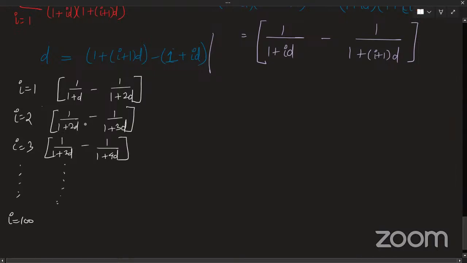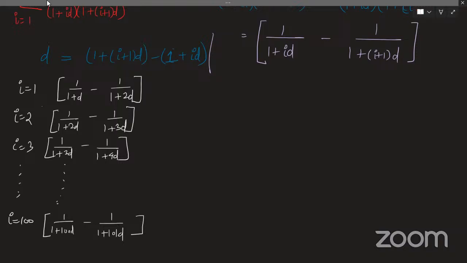And so on. What will be my 100th term? Can anyone tell me what will be my 100th term? 1 by (1 plus 100d) minus 1 by (1 plus 101d). Correct. So now let's start cancelling.